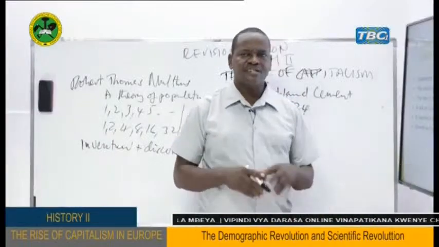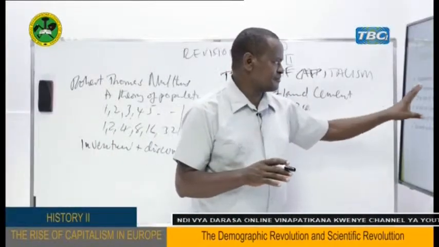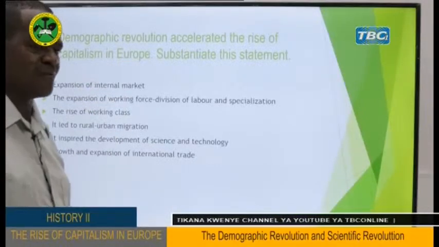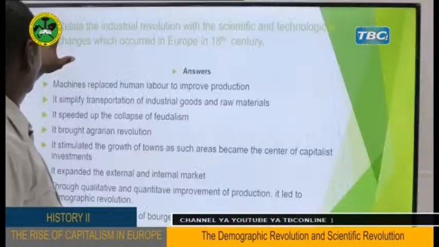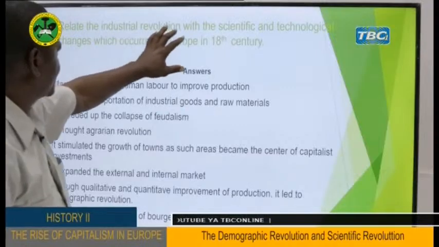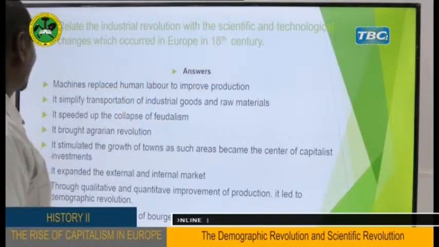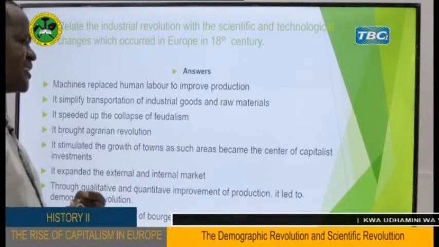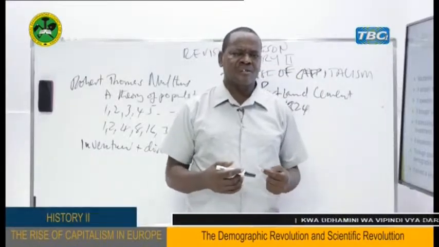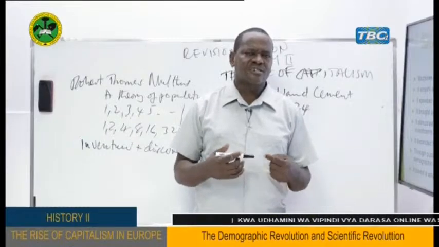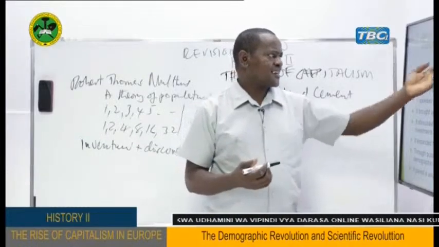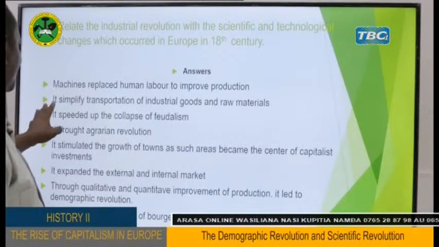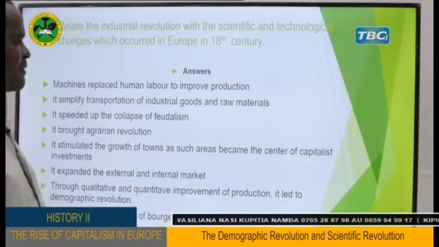As you can see, it's very simple, because all the things I have mentioned here as our points, as our answers to the question, we have already discussed them. Question number 3, relate the Industrial Revolution with scientific and technological changes which occurred in Europe in the 18th century. What is the contribution of scientific and technological changes which occurred in Europe in the 18th century to the Industrial Revolution? Our first point here, my dear students, is that machines replaced human labor to improve production.